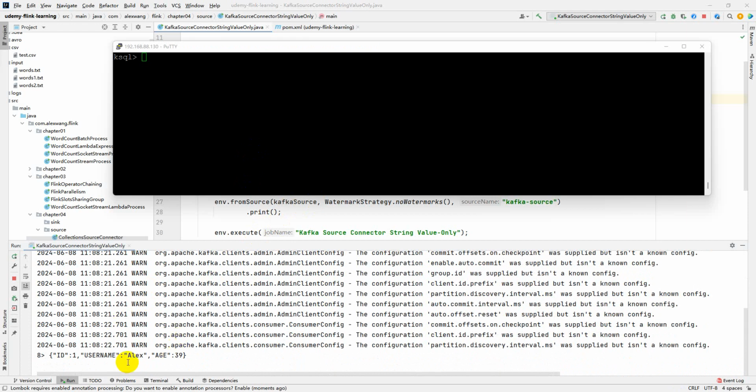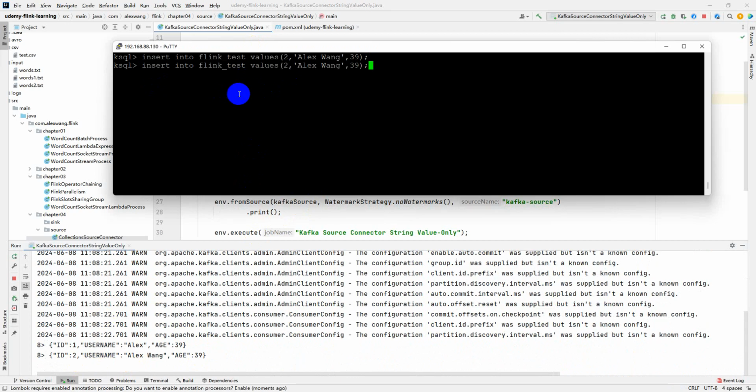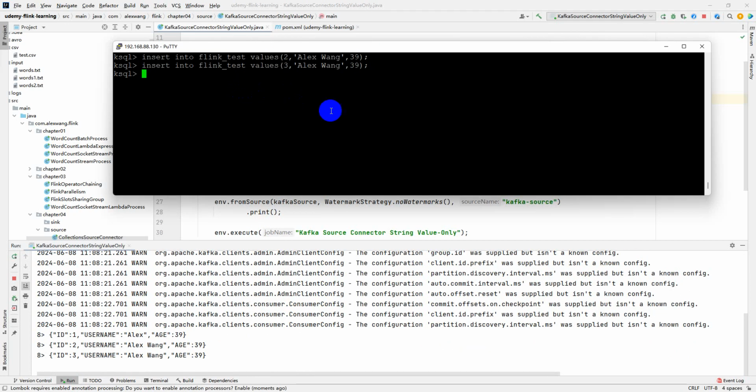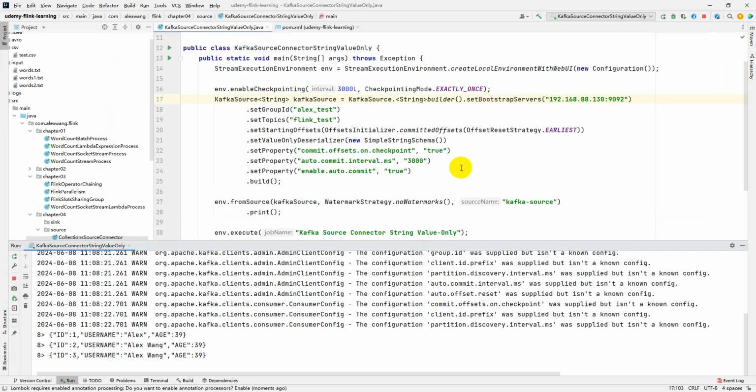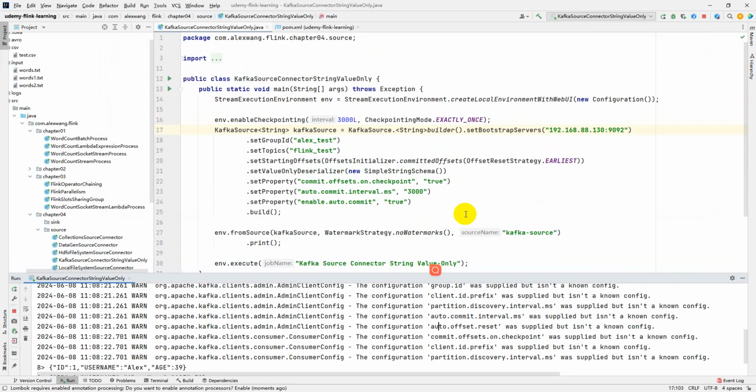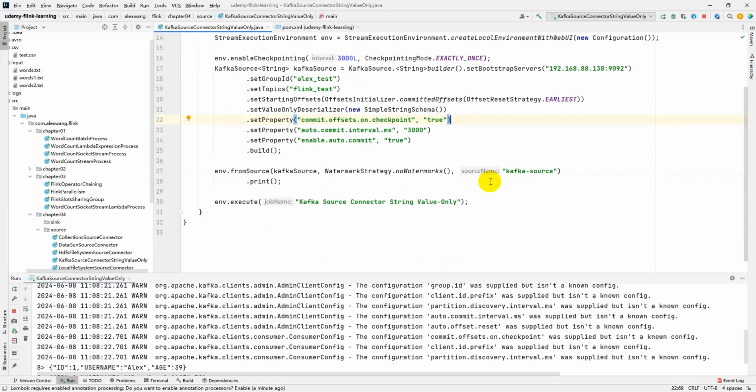As you can see, the first record is consumed and printed to the console. Of course, you can produce the second record, and the third. All right, it's perfect. No problem, right? This is about how to integrate Flink with Kafka, where we specify the value deserializer as a simple string schema. In the next lecture, I will introduce how to consume the record value from the JSON format. All right, see you next lecture.